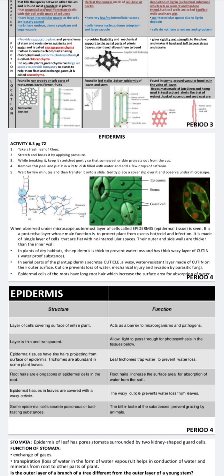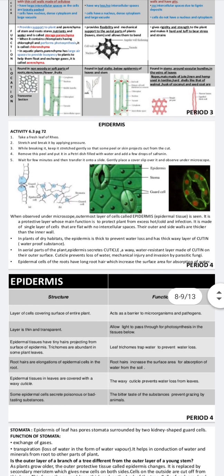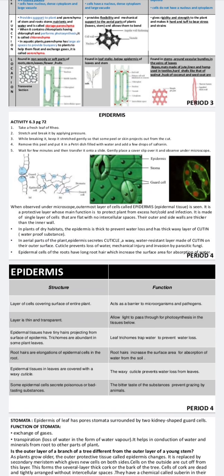Most epidermis cells are relatively flat, thicker than the inner walls. They are waxy. What is the meaning of waxy? They provide water resistance to the plant so that there is less water loss from the surface. They also help avoid mechanical injury and invasion by parasitic fungi, so that the fungi can't stay there. Epidermal cells with root hairs help in the absorption of water from the soil. Root hairs increase the absorptive surface. Desert plants have a thick coating over the epidermis known as cutin.